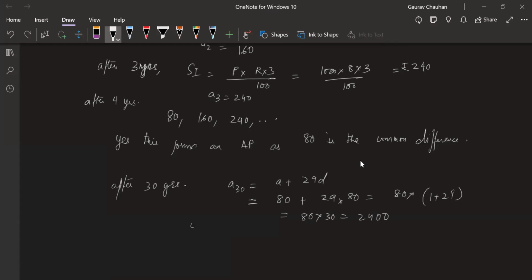So interest after 30 years is equal to 2,400. I'm doing it like it's an AP, so I can find the 30th term of the AP. You can also do it by using the simple interest formula only. When you're writing the AP, it's okay to write just the numbers. But when you're writing interest, you have to write the unit, rupees. That's all for this question.